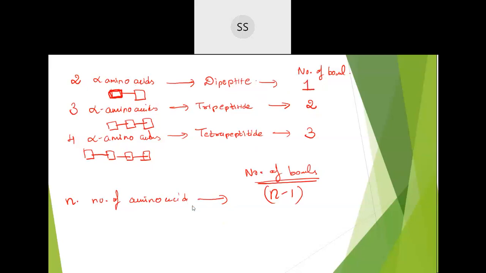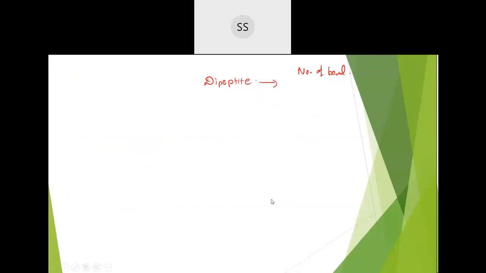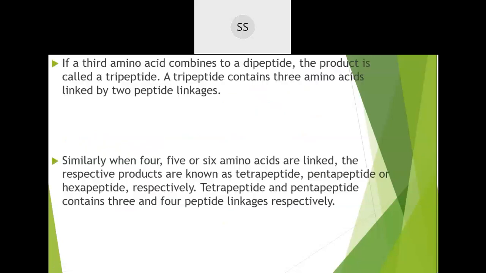Yes, we'll go for the next one. I hope you have finished copying it down. As I told you just now, if three amino acids combine together, it is called a tripeptide. If you have four amino acids, it is called a tetrapeptide, and so on.